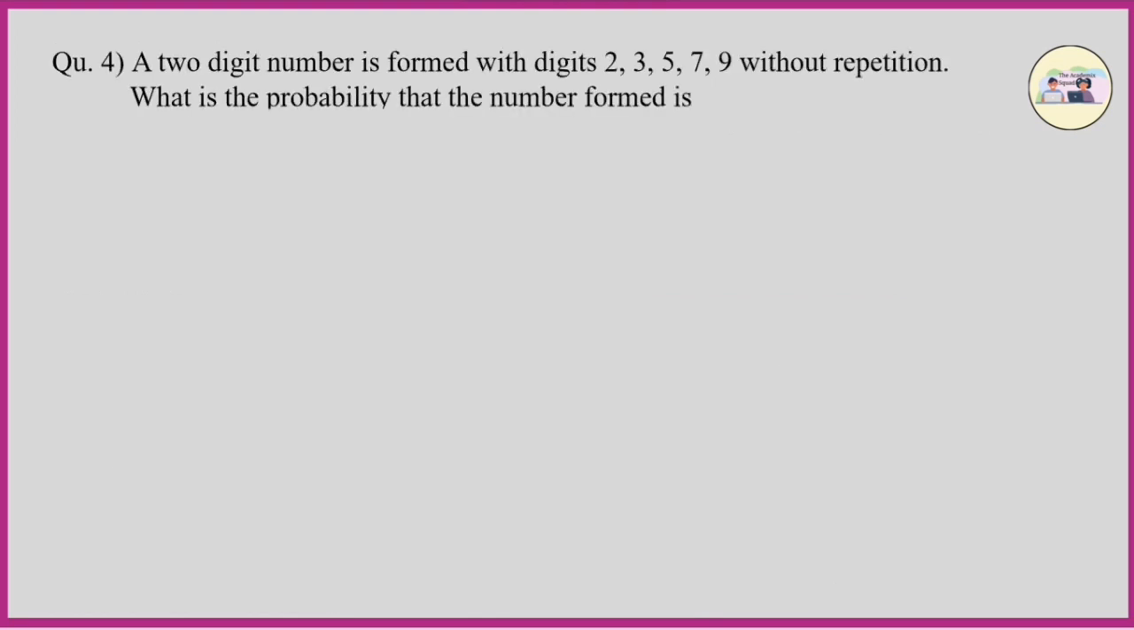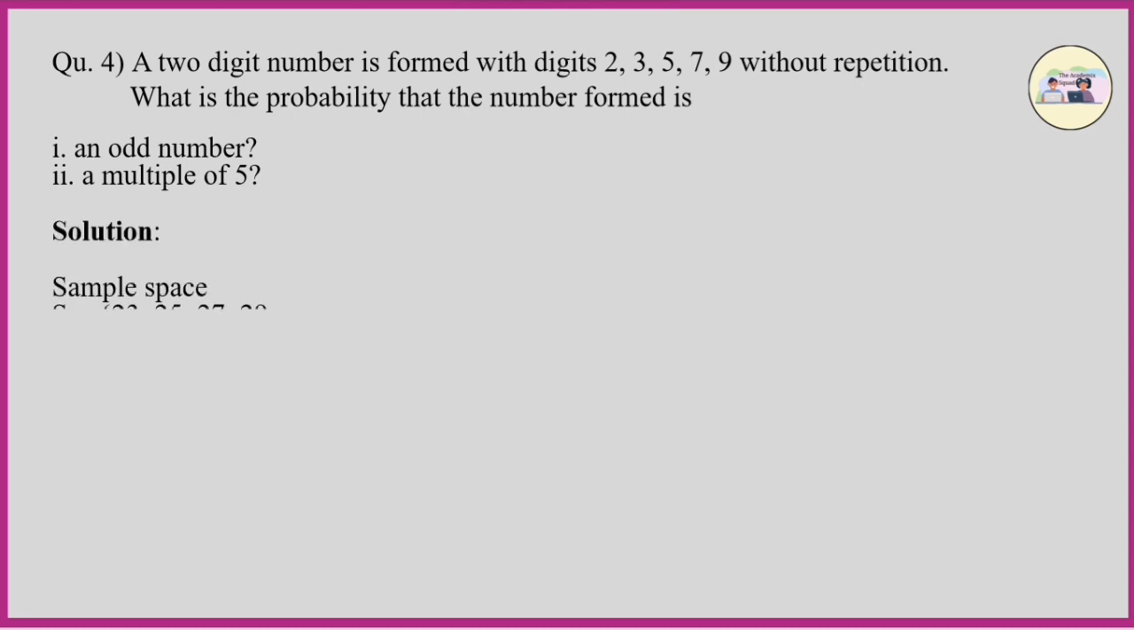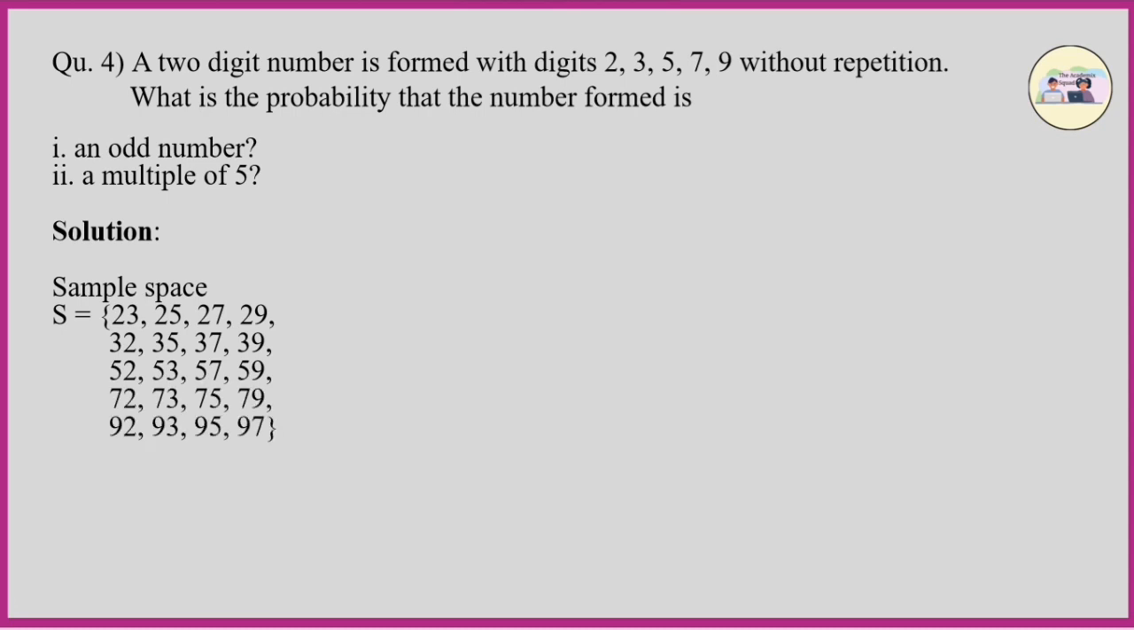Question number 4. A two-digit number is formed with digits 2, 3, 5, 7, 9 without repetition. What is the probability that the number formed is an odd number, a multiple of 5? Solution. Sample space S = {23, 25, 27, 29, 32, 35, 37, 39 and so on}. Therefore, n(S) = 20.